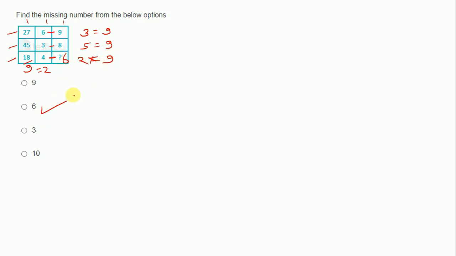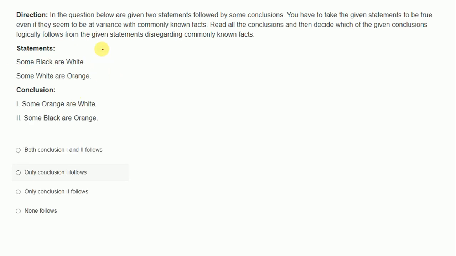6 is the correct answer. Now, in the question below are given 2 statements followed by some conclusions. You have to take the given statements to be true even if they seem to be at variance with commonly known facts. Read all the conclusions and then decide which of the following conclusions logically follows from the given statements, disregarding commonly known facts. Some blacks are white. So these are blacks, and some blacks, not all blacks.